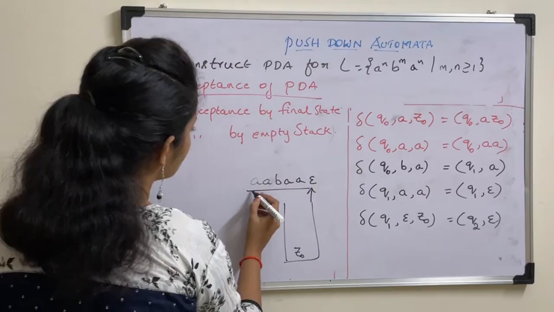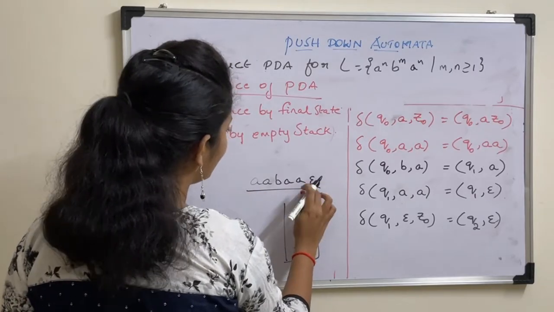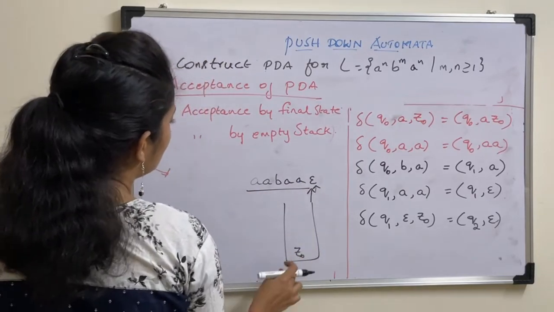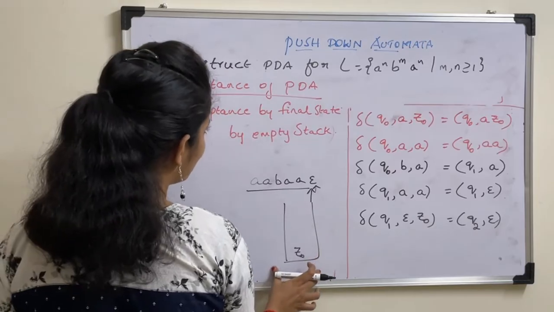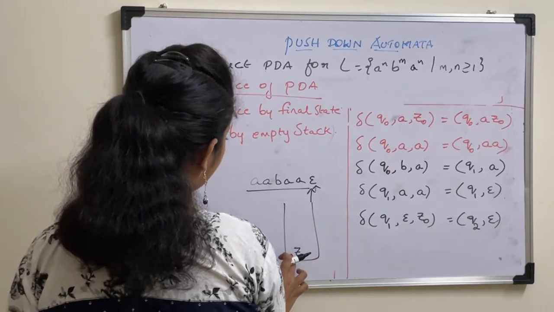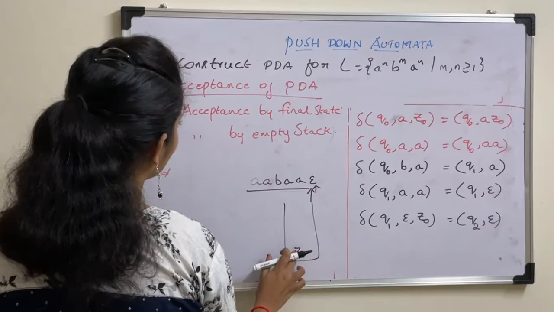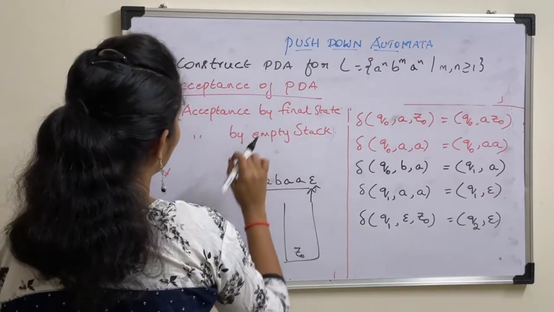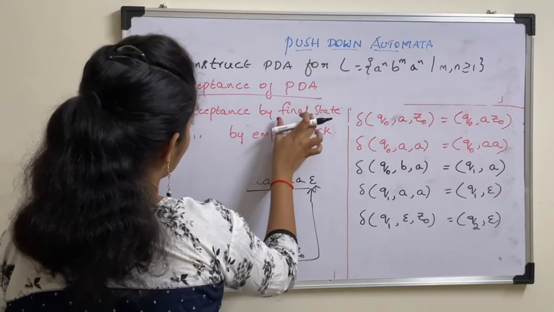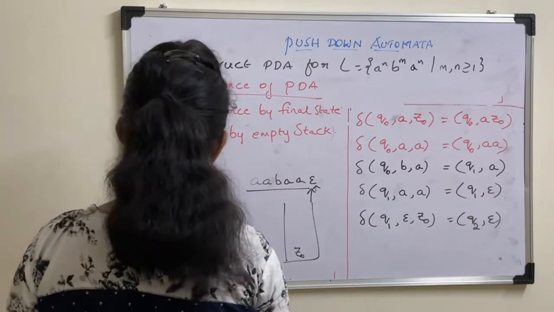Okay, so after processing the entire string, when we reach this epsilon, we need to check the stack. If stack contains Z0 and if we reach the final state, then we can say that this string is accepted by final state.